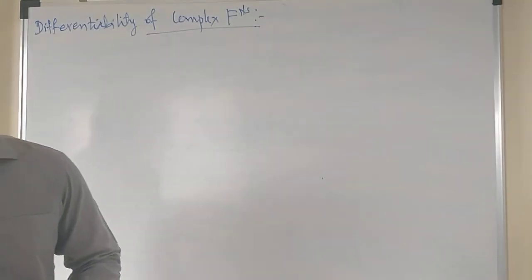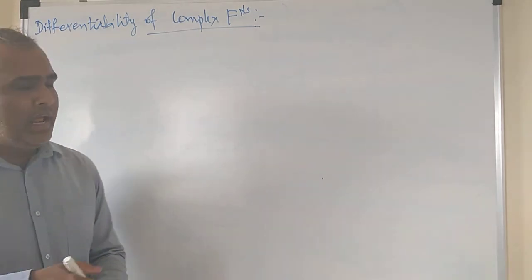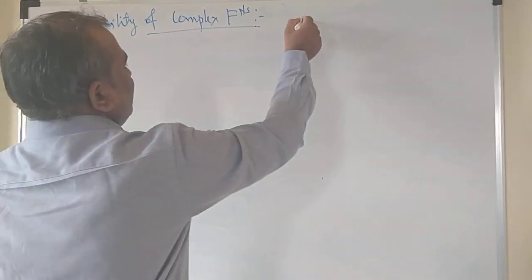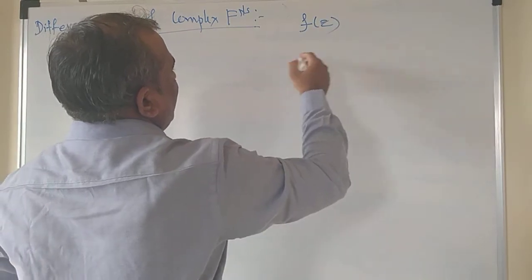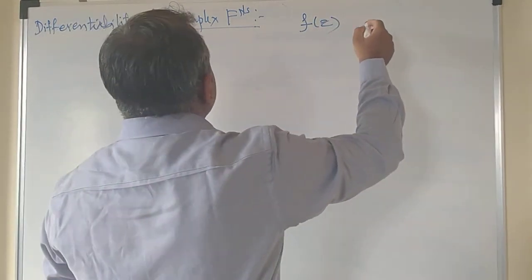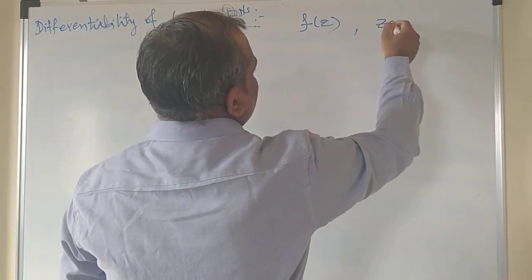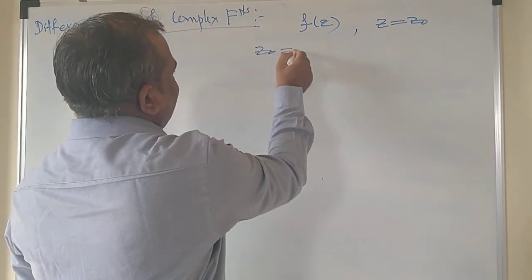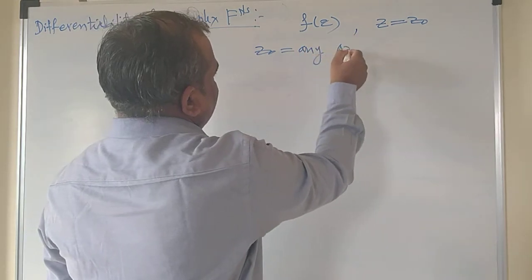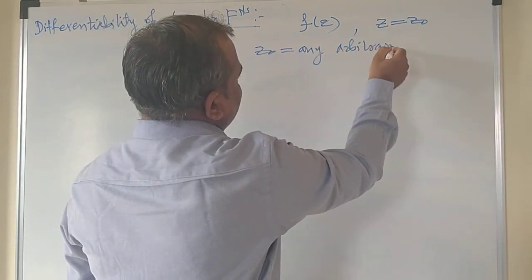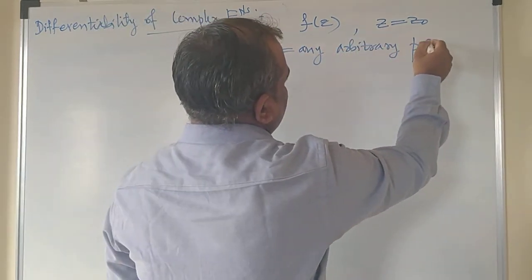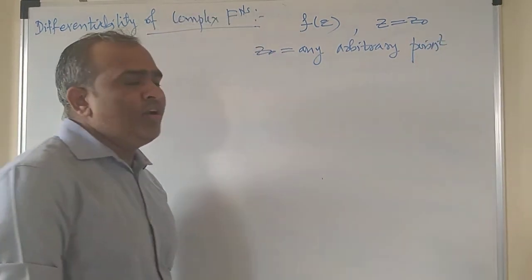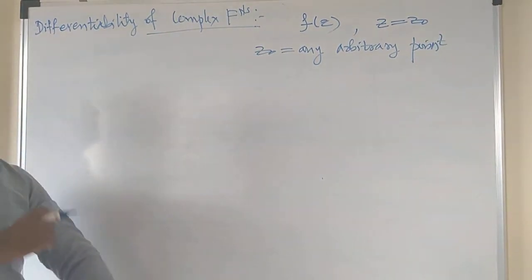Let us consider a complex function f of z, and f of z is said to be differentiable at point z equals z naught. Z naught is any arbitrary point on the plot or on the graph, right?